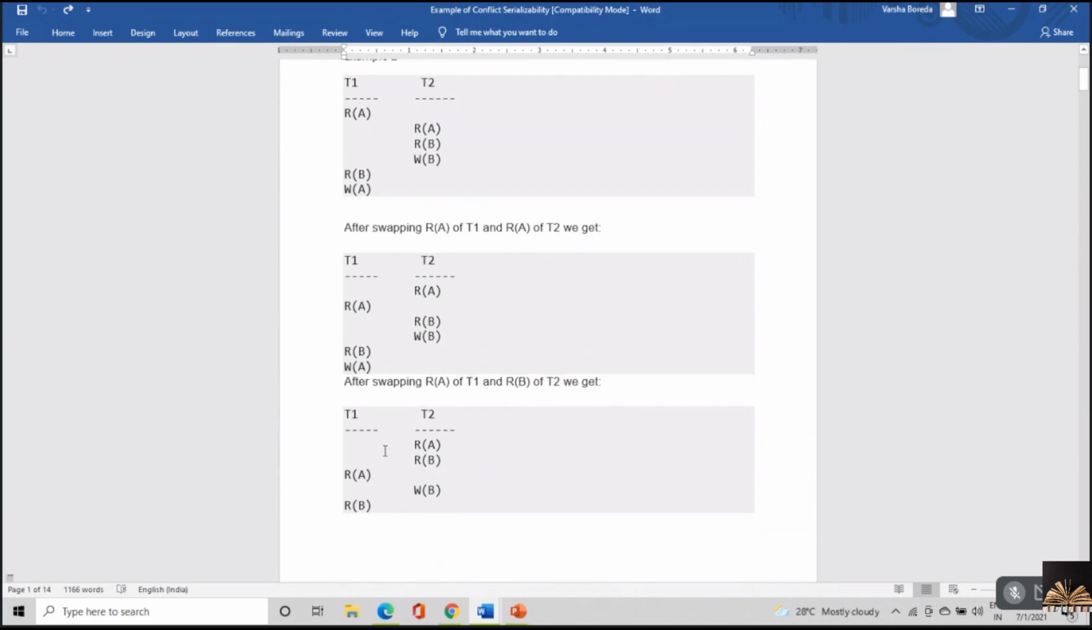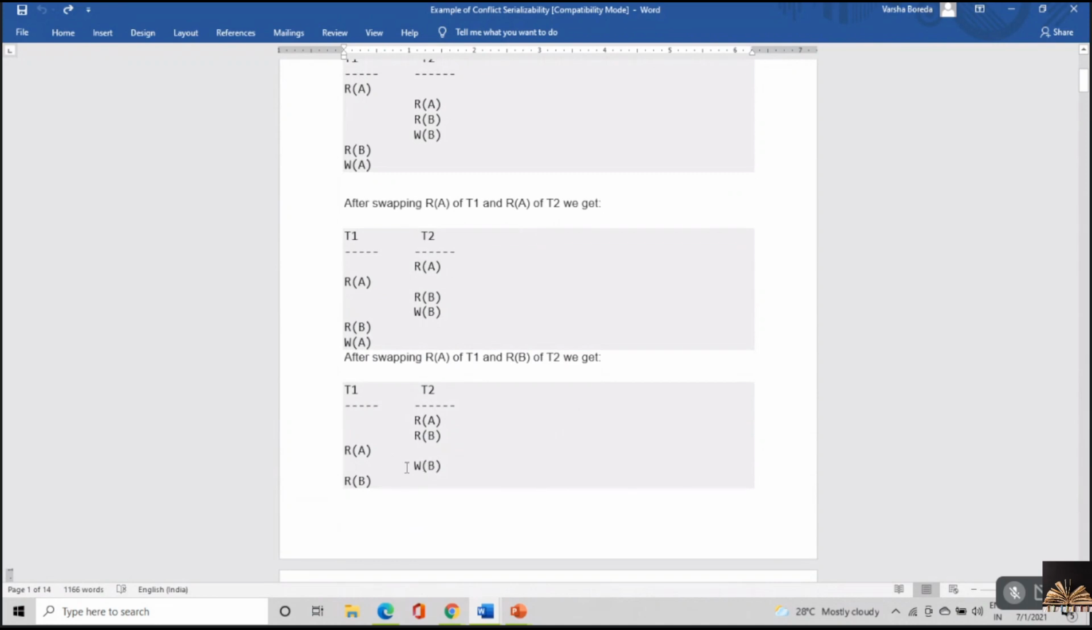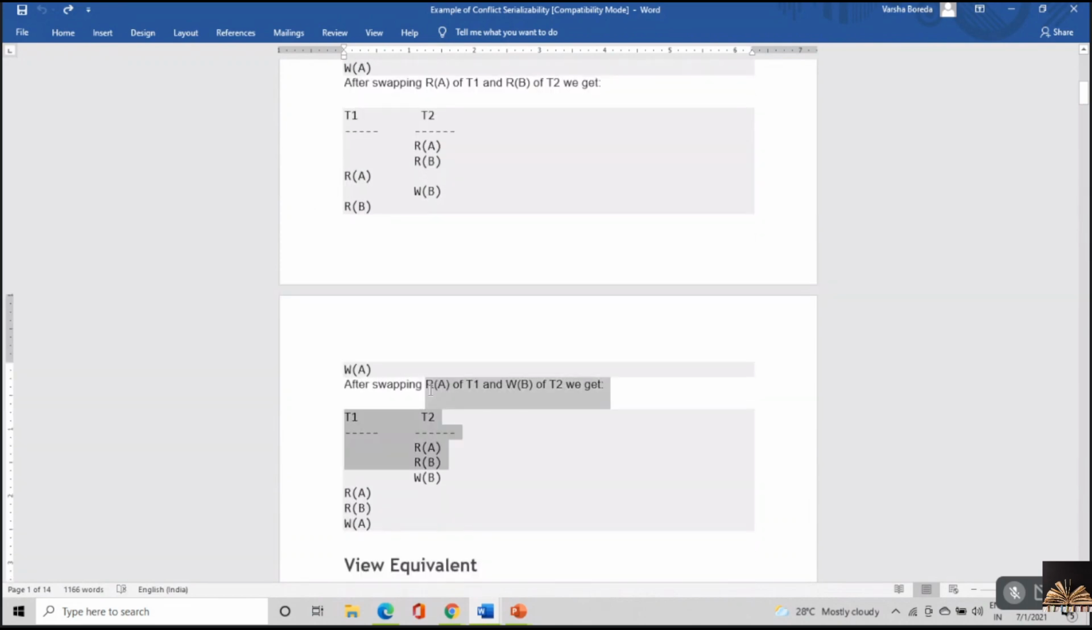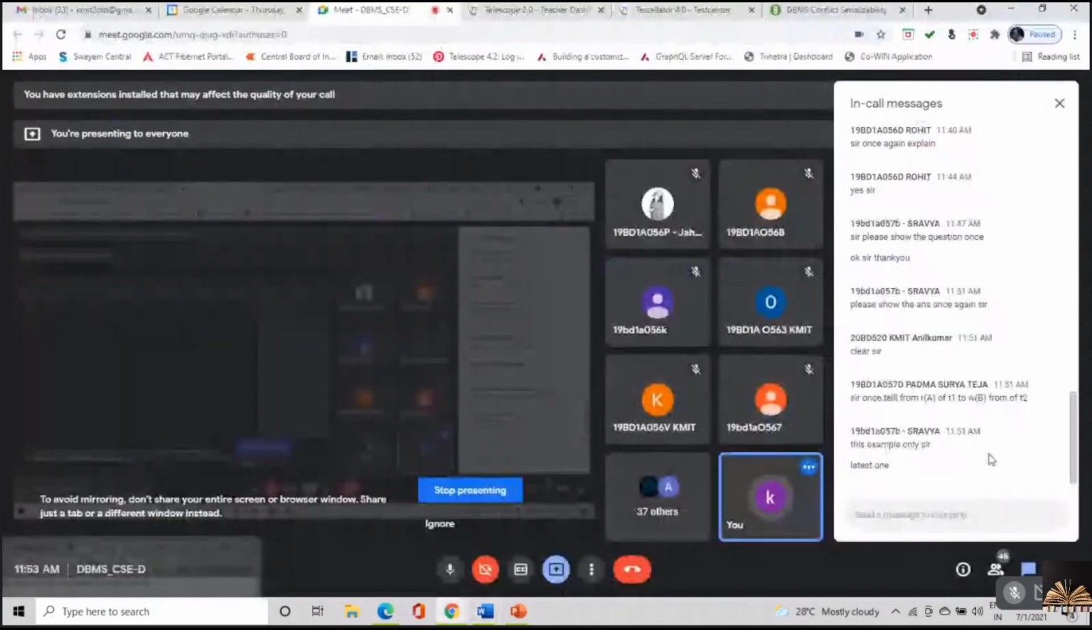Now RA is compared with write B. Both are different database objects. So I can perform a swap easily. And after swapping RA of T1 and WB of T2, we get this schedule, which is conflict equivalent schedule for the given schedule. Is it clear, ma? Surya, Shravya?